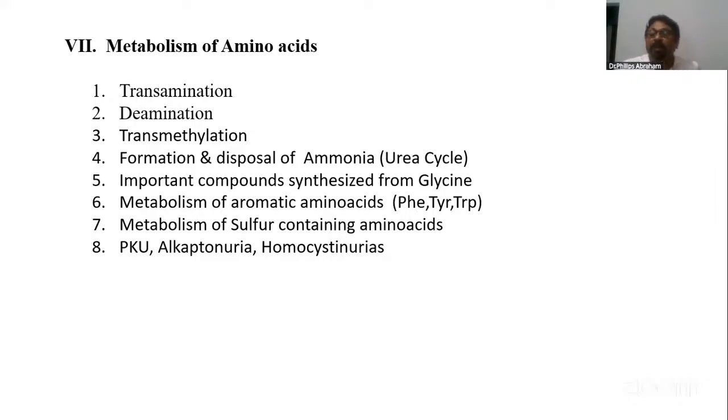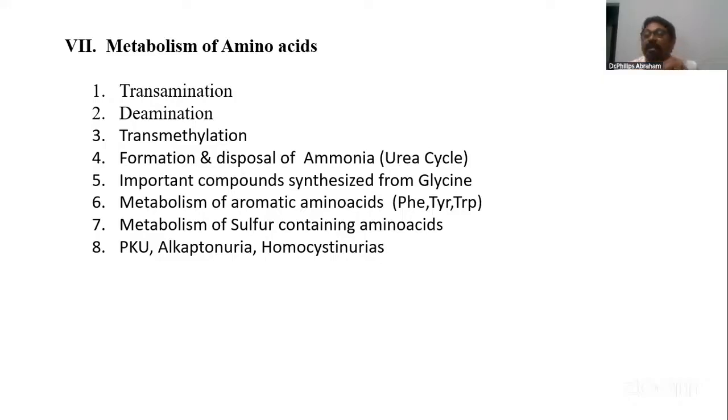Okay, write that point. Clinically, it is important to say about AST and ALT. AST is elevated in MI. Both AST and ALT are elevated in liver diseases. So in that way, the subject is covered for transamination. Then transamination plus oxidative deamination together we call transdeamination. That question also can be asked.